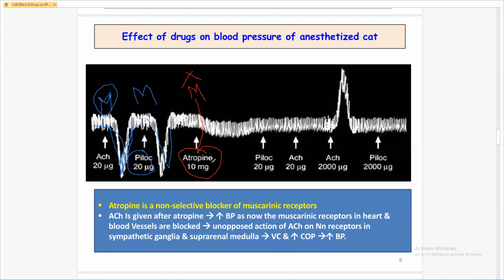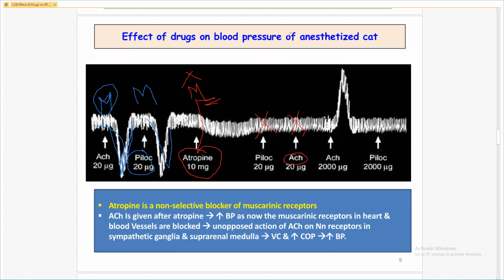After the administration of atropine, now if we add the pilocarpine, there is no effect, no decrease in the blood pressure because muscarinic receptor is blocked. If we add the acetylcholine in the same small dose, no effect because muscarinic receptor is blocked by atropine.